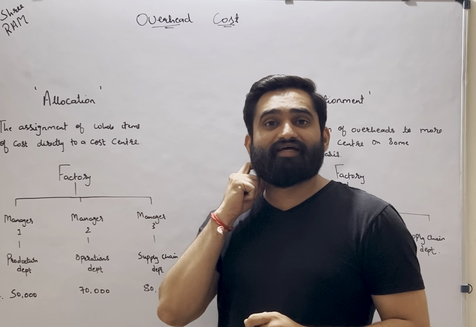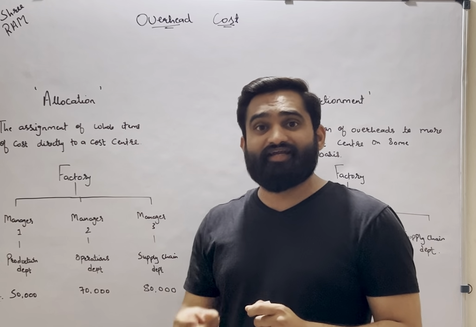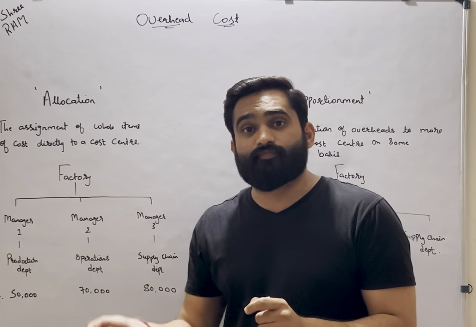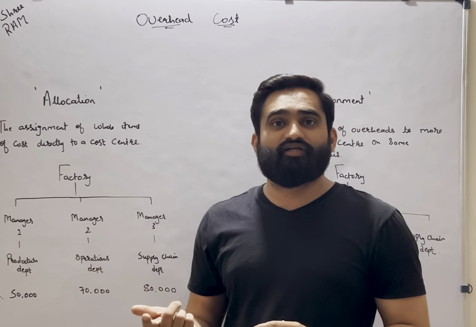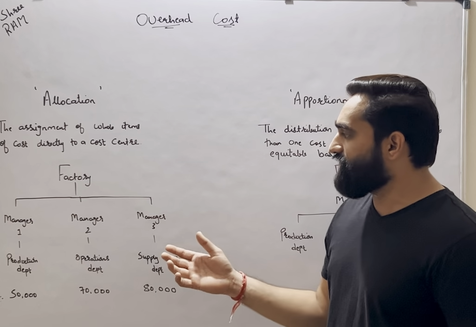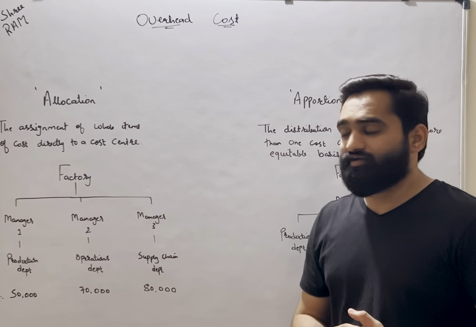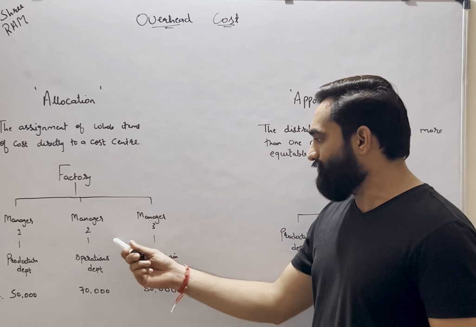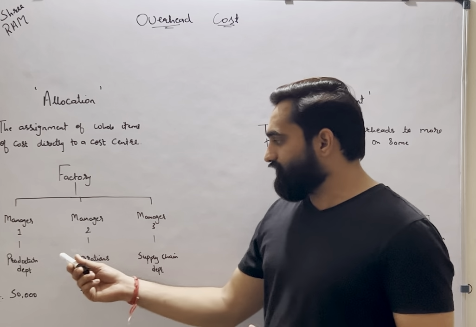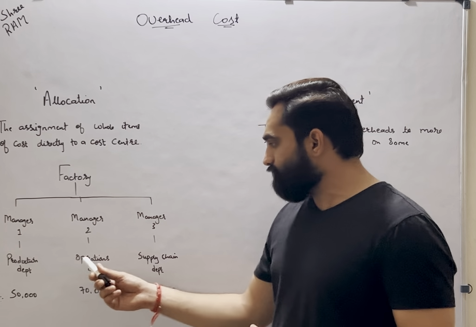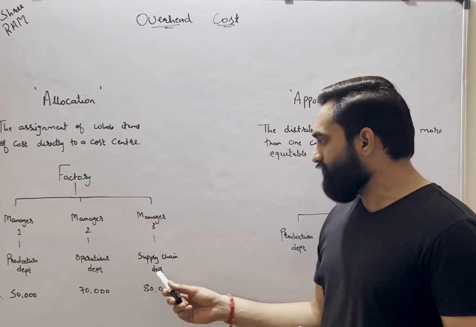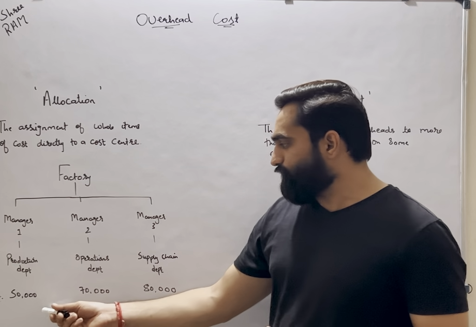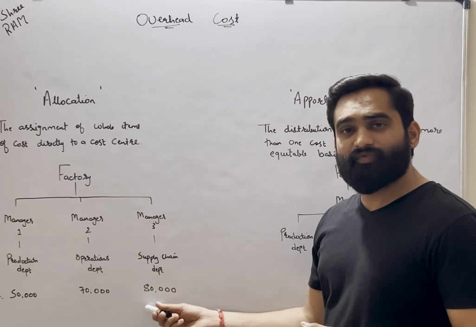That simply means that the cost which is identifiable, that for which particular department and for what purpose the cost is incurred, that is what is allocation. Like I have taken an example. There is a factory, and in factory we have hired three different managers: manager 1, manager 2, and manager 3. Manager 1 is hired for production department, manager 2 is for operations department, and manager 3 is for supply chain department. And whatever salary we provide them is also mentioned here.